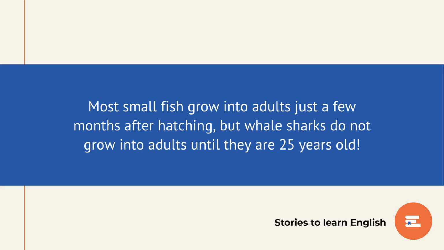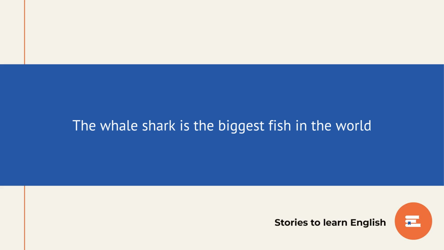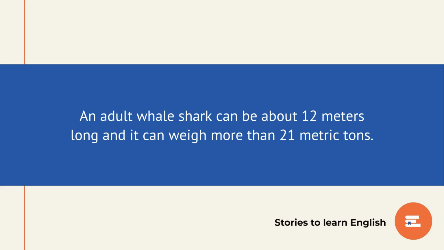Most small fish grow into adults just a few months after hatching, but whale sharks do not grow into adults until they are 25 years old. Discover. The whale shark is the biggest fish in the world. An adult whale shark can be about 12 meters long, and it can weigh more than 21 metric tons.